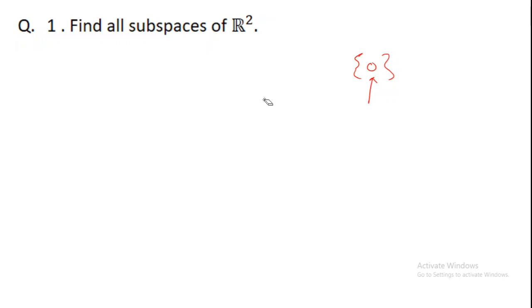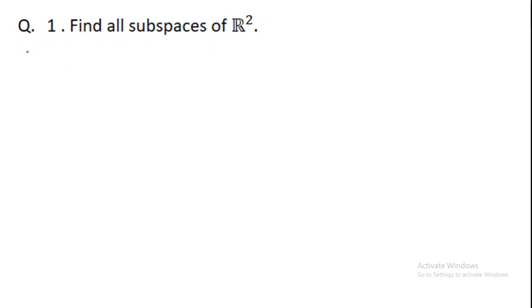Since we have not studied the concept of isomorphism, we are saying roughly that whenever we have vector space of dimension 0, it is singleton 0. Whenever we have vector space of dimension 1, it is a line passing through origin, and whenever we have vector space of dimension 2, it is a plane passing through origin. Now let us come back to our question number 1. Find all subspaces of R2.